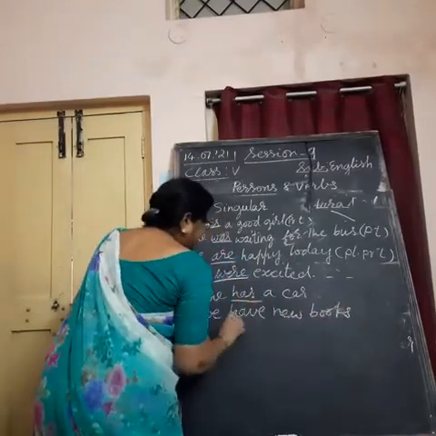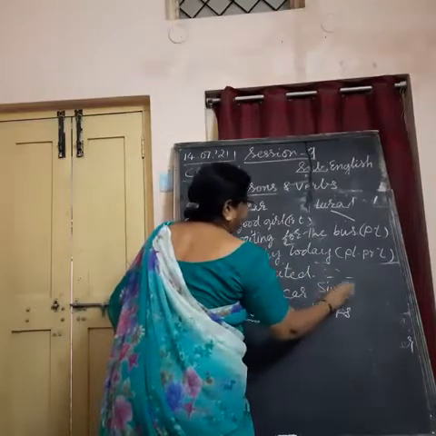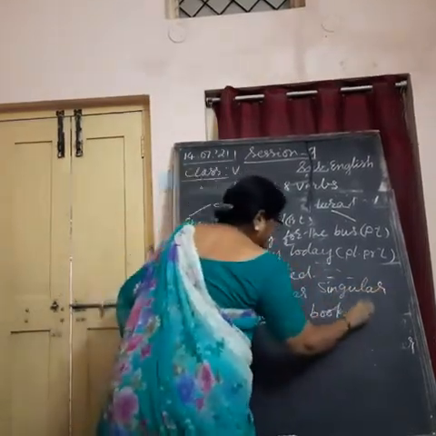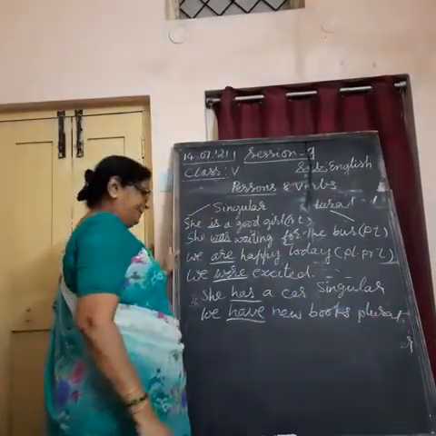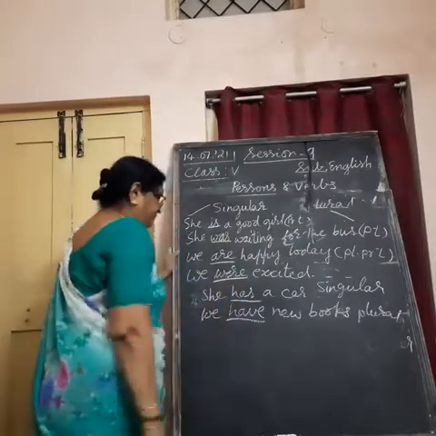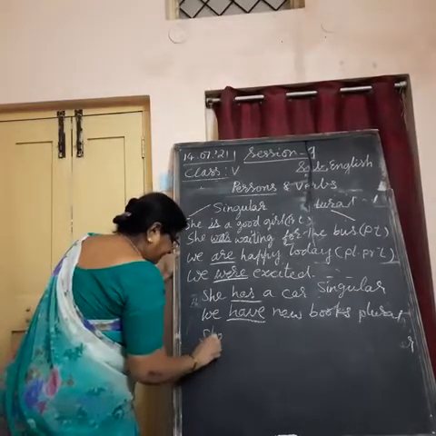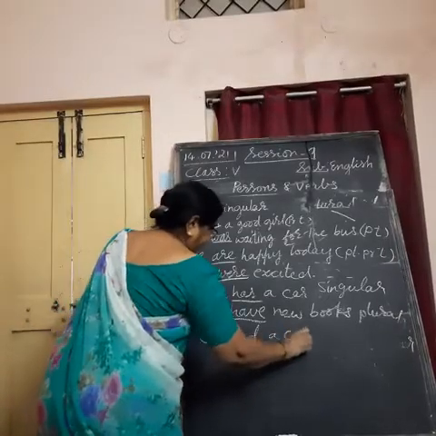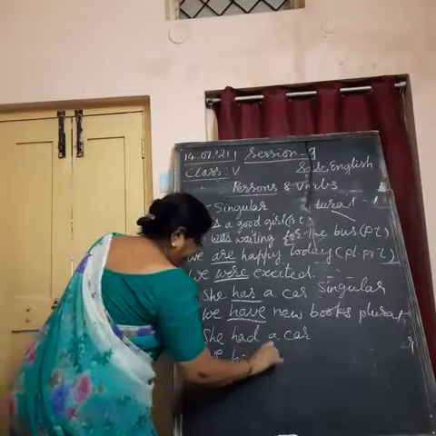This has and have: has is singular, have is plural. And in past tense, she had a car. We had new books.